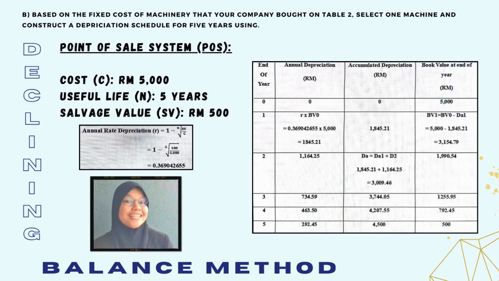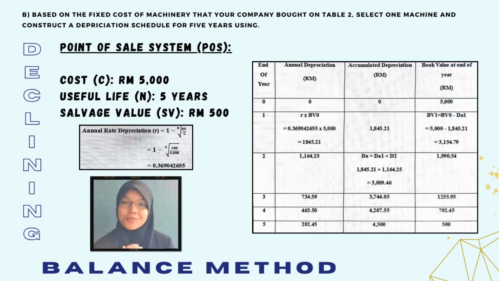Next, let's look at the declining balance method. Before we construct the schedule, we must calculate the annual rate of depreciation. The formula we use is R equals 1 minus the nth root of salvage value divided by cost. To get the annual depreciation, we use the formula R times BV before.